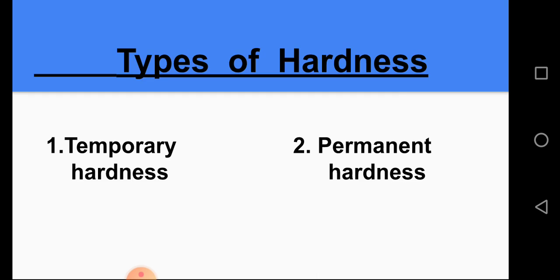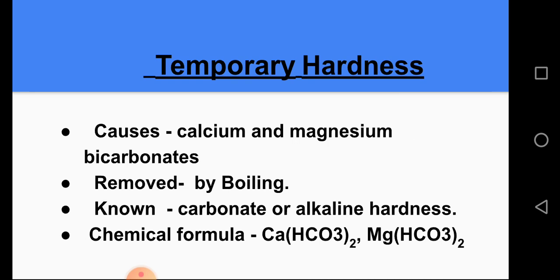Next we discuss types of hardness. Hardness is of two types: temporary hardness and permanent hardness. What is temporary hardness? Hardness which is caused due to calcium and magnesium bicarbonates, which is easily removed by boiling, is known as temporary hardness. This hardness is also known as carbonate or alkaline hardness. Chemical formulas of these salts are Ca(HCO3)2, Mg(HCO3)2.